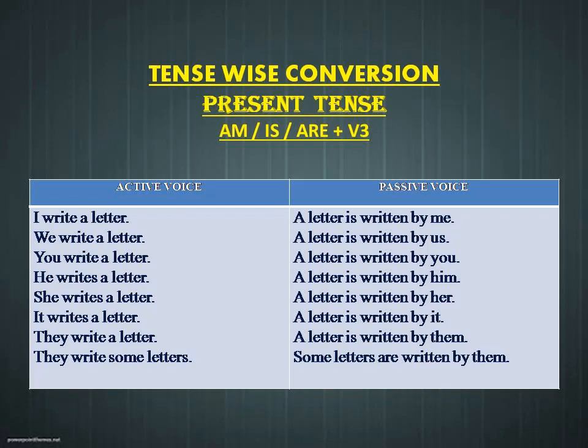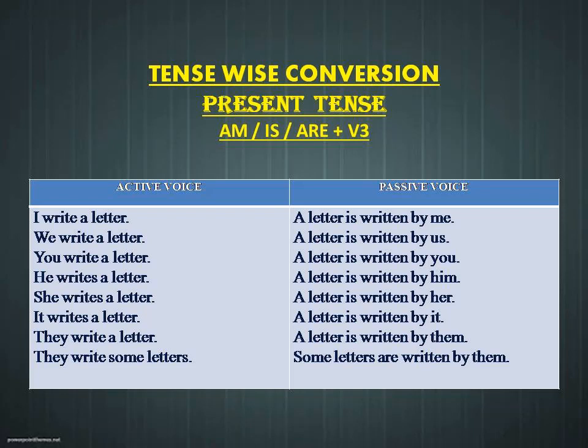First one, present tense. So previously we have seen several rules for converting from active to passive voice. So what is the first rule that we have seen previously? The sentence should have subject, verb and object in it. So only if there is a presence of subject, verb and object in a sentence, we will be able to convert from active to passive voice.